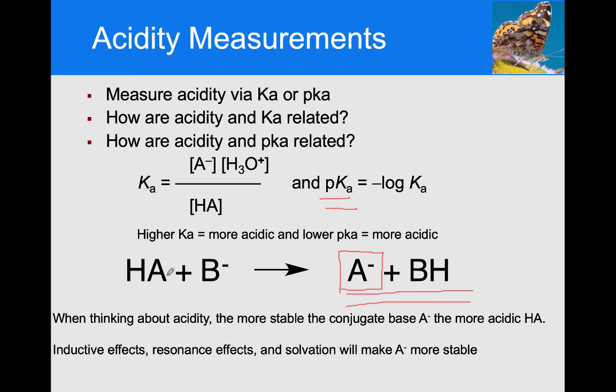And there are basically two things that will stabilize an anion. Inductive effects, so putting electronegative atoms around that anion or near that anion, and resonance effects, being able to draw resonance structures of that anion. And then the third thing is solvation will also make A minus more stable. But the thing to take home here is if I want you to think about how acidic this is, we actually are thinking about how stable the anion is.